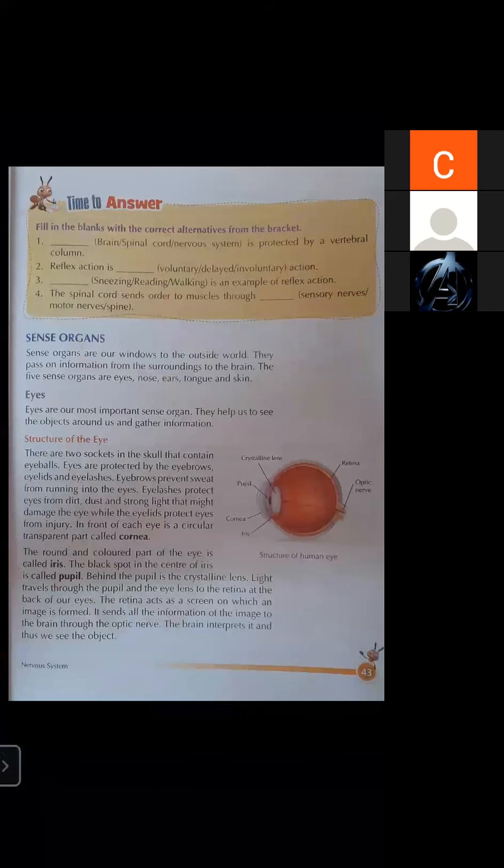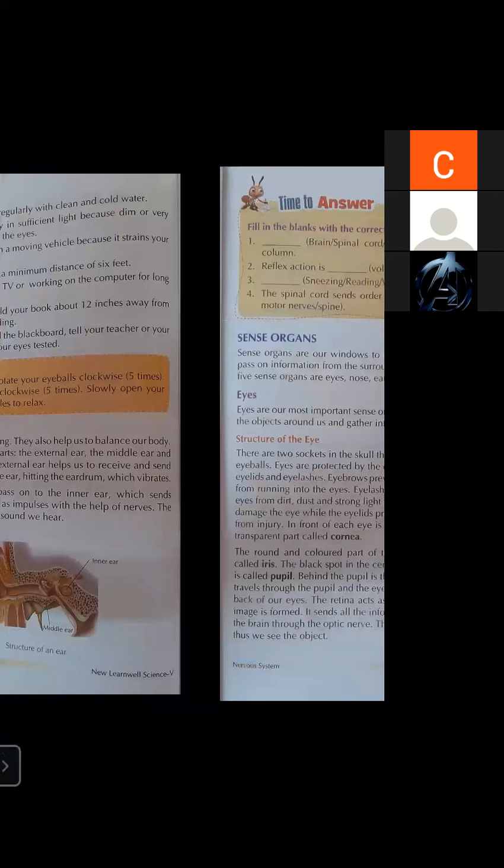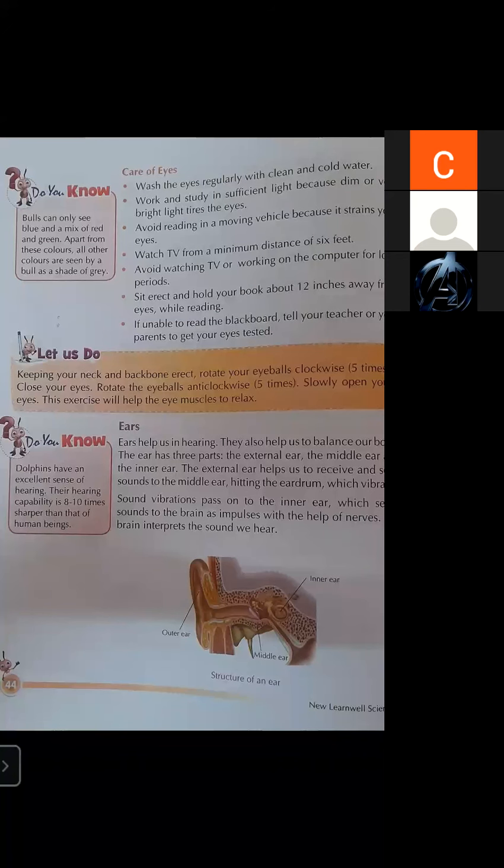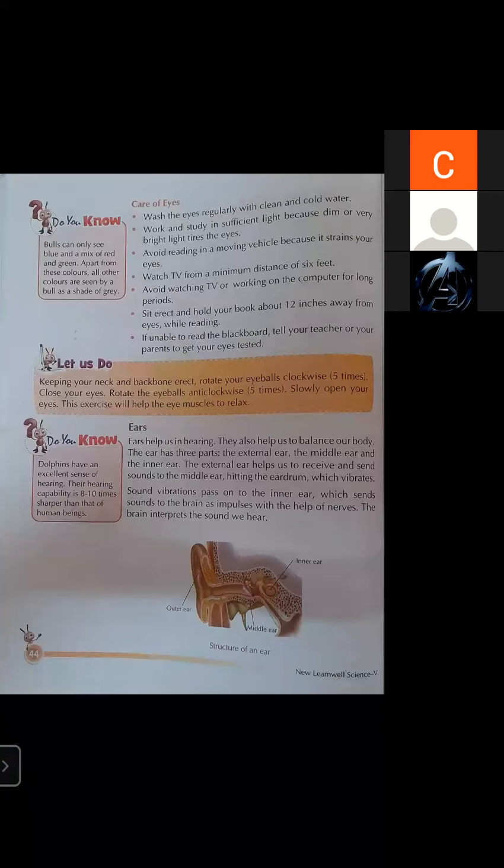Next, care of eyes. How can you take care of your eyes? There are some steps which you can use. Wash the eyes regularly with clean and cold water.